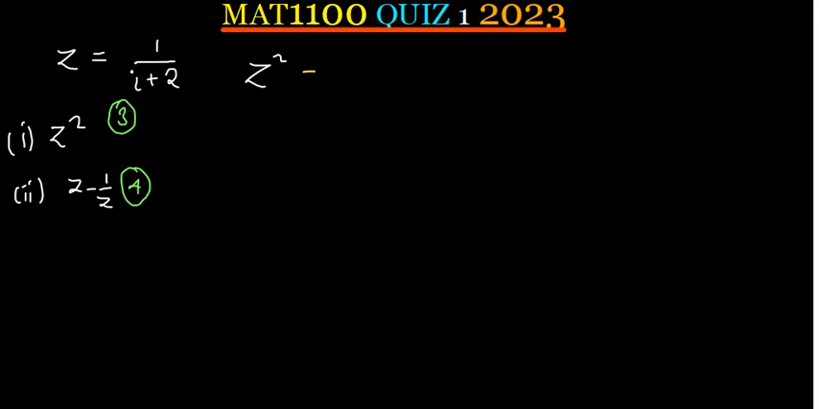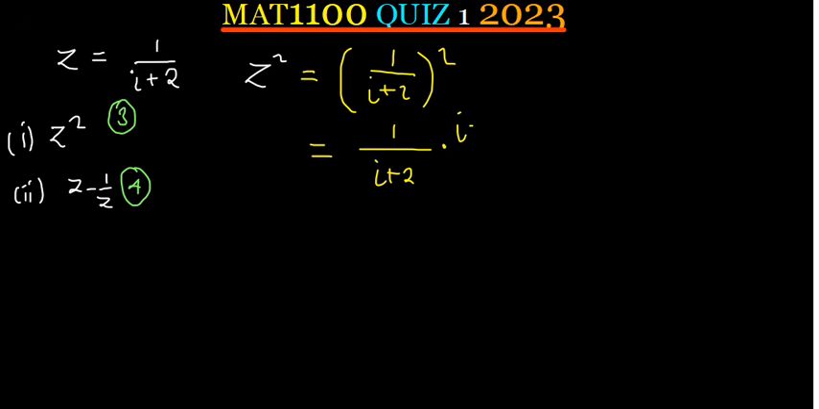Simply get z, you then square it. So z is 1 divided by i plus 2. Okay, square that. If I don't want to directly do this, what I'm going to do is get this z, i plus 2, and first rationalize it, multiply by i minus 2.